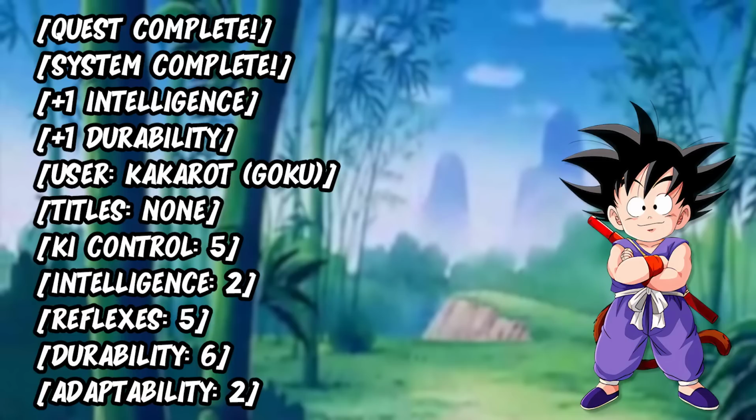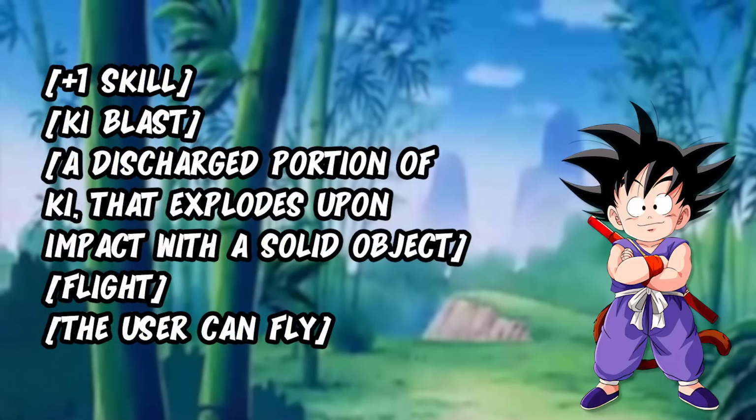User: Kakarot (Goku). Titles: none. Ki control 5, intelligence 2, reflexes 5, durability 6, adaptability 2. Skills unlocked: +1 skill, Ki Blast, a discharged portion of ki that explodes upon impact with a solid object. +1 skill, flight, the user can fly.